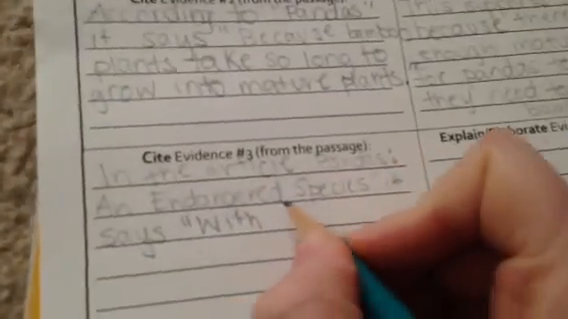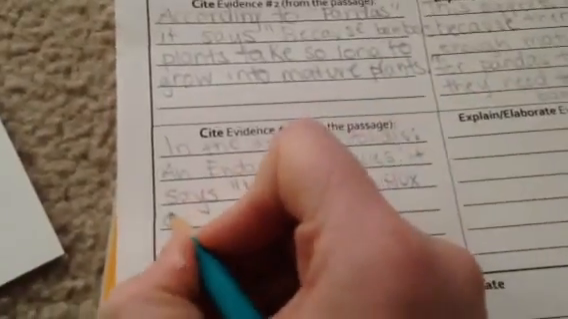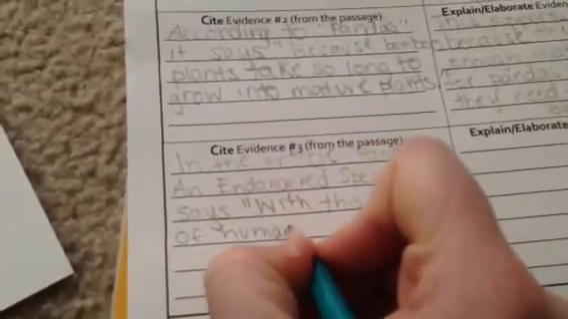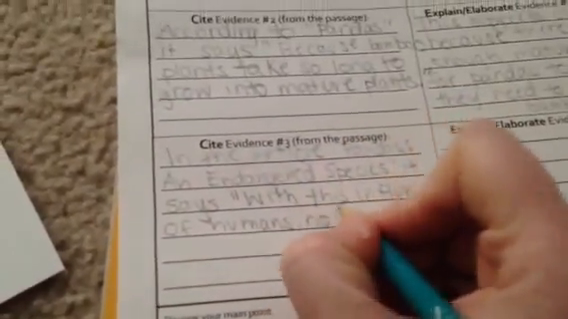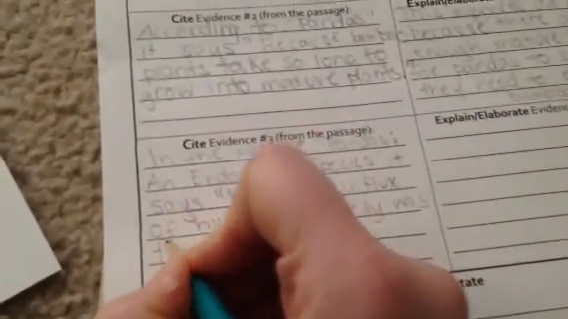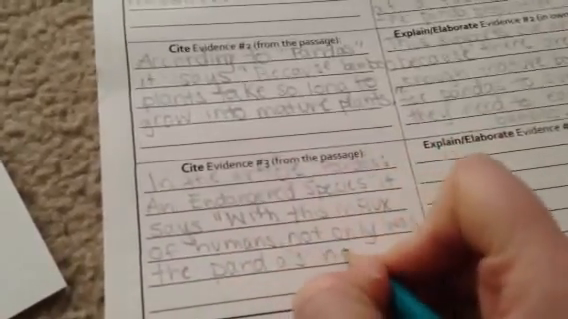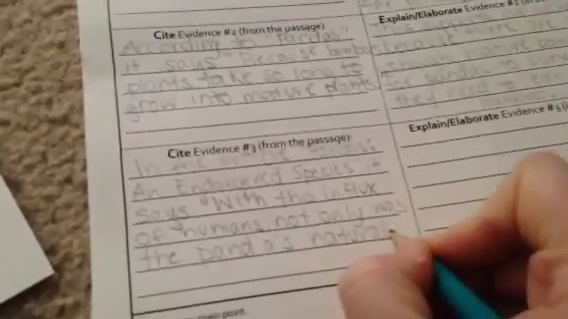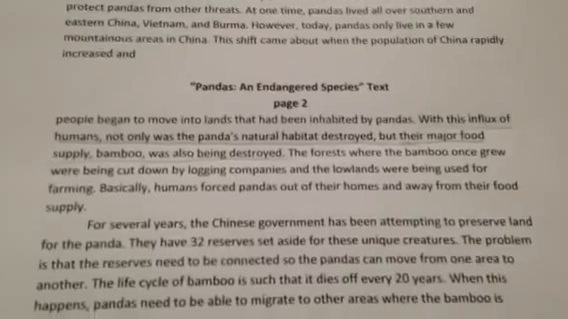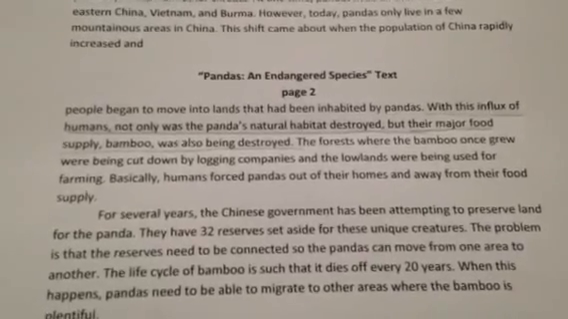With this influx of humans, not only was the panda's natural, you may fill in the rest and end with quotation marks. So with this influx of humans, not only was the panda's natural habitat destroyed, but their major food supply, bamboo, was also being destroyed.